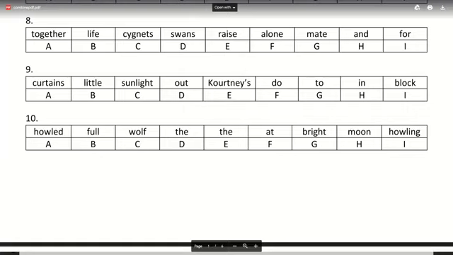Number 10. Number 10 is halt, full, wolf, the, at, bright, moon, howling. So what do you need for the next one?